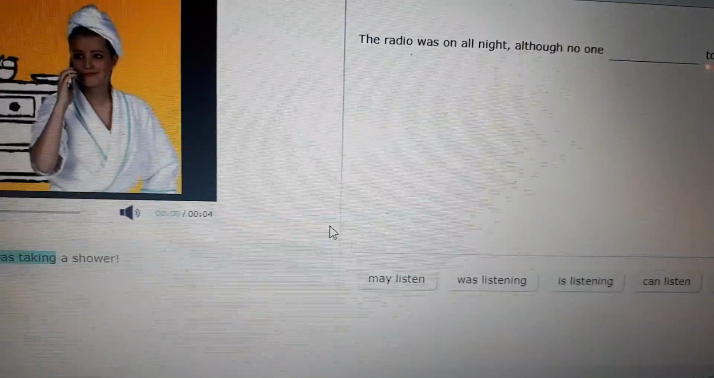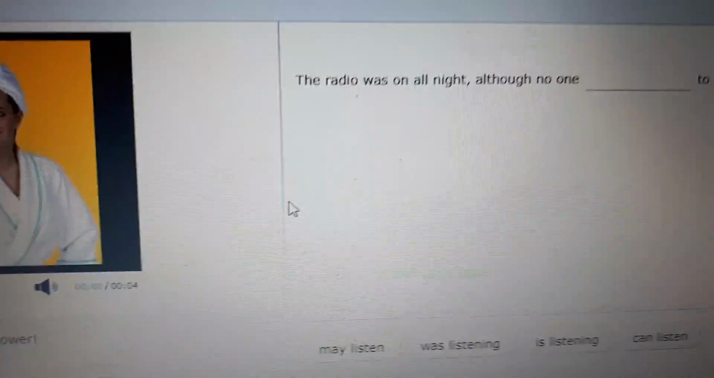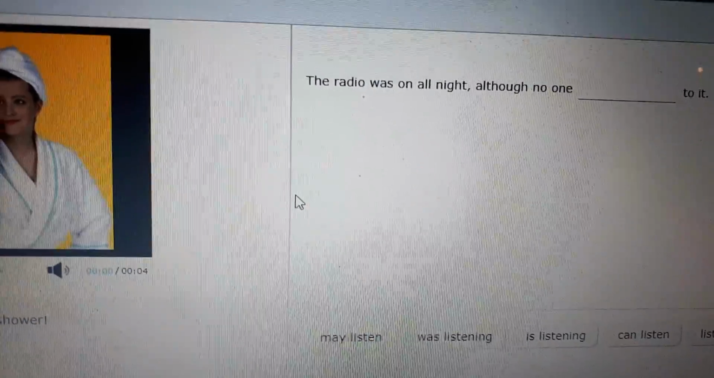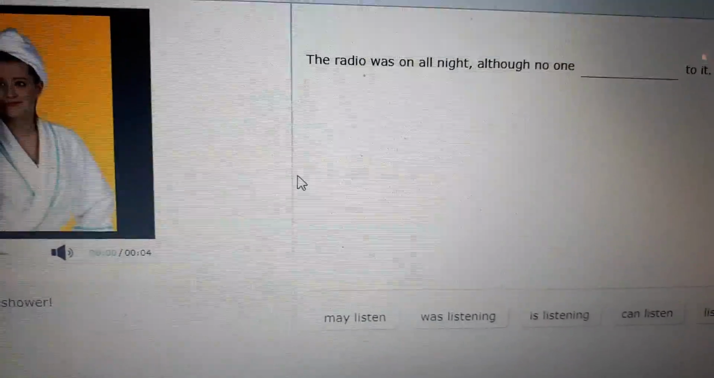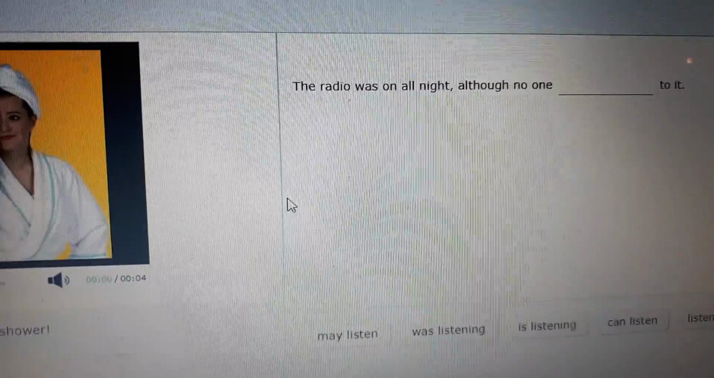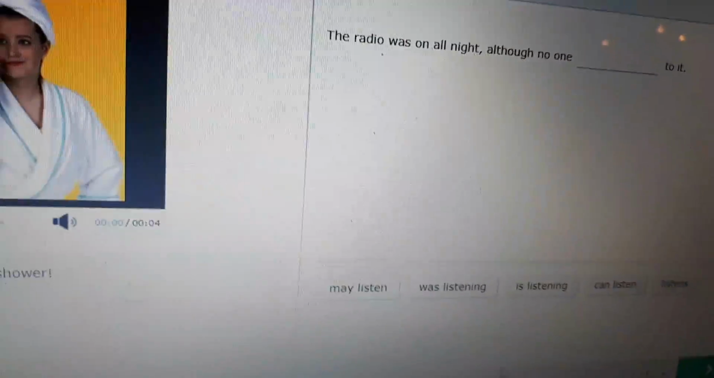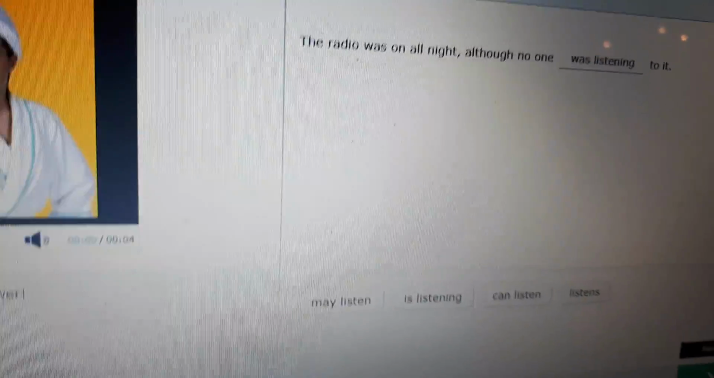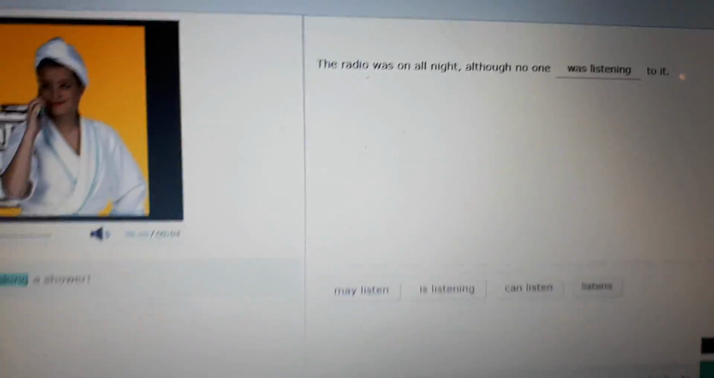We only have 5 questions, and we have a 10, okay? For example, it says the radio was on all night. It means that it was estaba encendido, okay? Although no one what? Was listening to it, okay? Okay, no one was listening to it, okay?